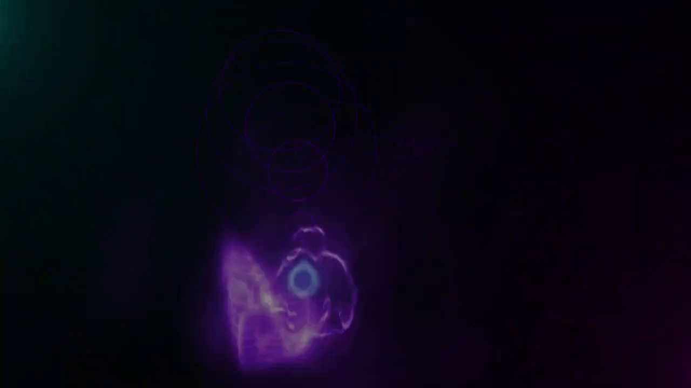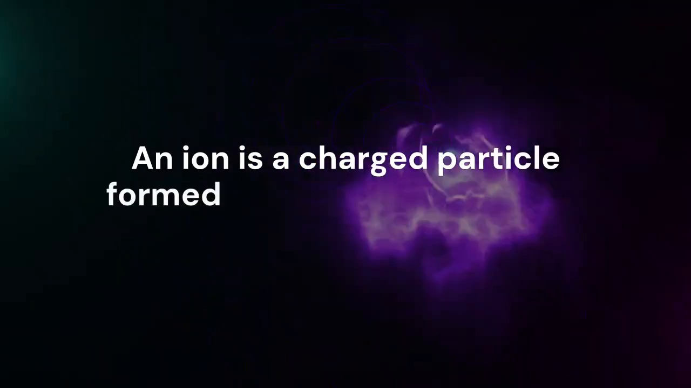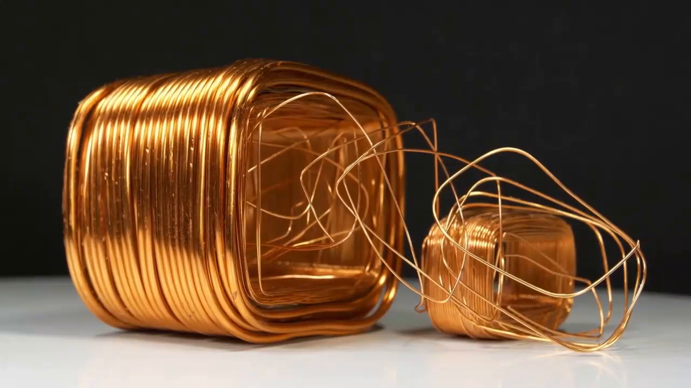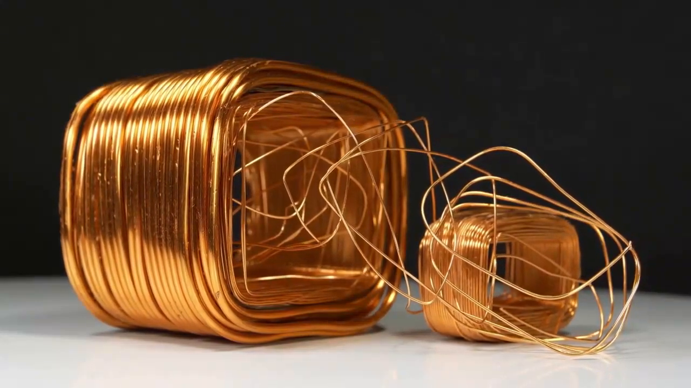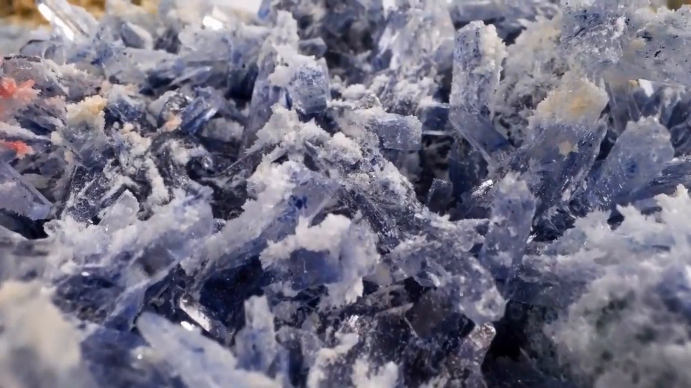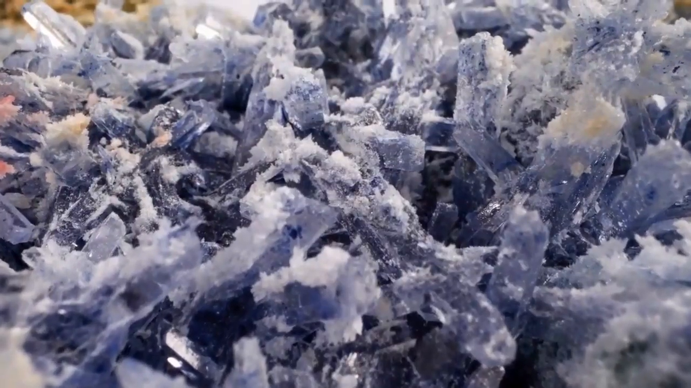Ion. An ion is a charged particle formed when an atom gains or loses electrons. When an atom loses electrons, it becomes a positively charged ion, a cation. When it gains electrons, it becomes a negatively charged ion, an anion.